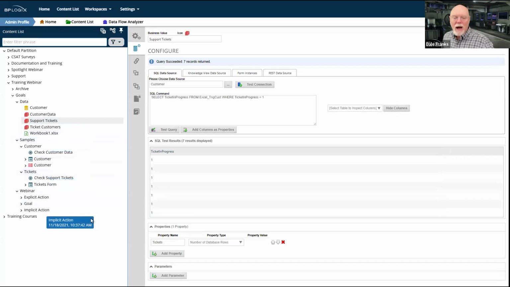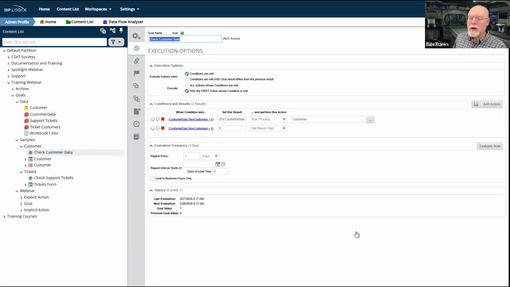And the reason that I've built these three business values is so that I can run two different goals. The first goal is a goal that will run an explicit action. And when we talk about explicit action, what we mean is that we are actually going to run a process or run a knowledge view. We're going to invoke something on Process Director and make it happen.